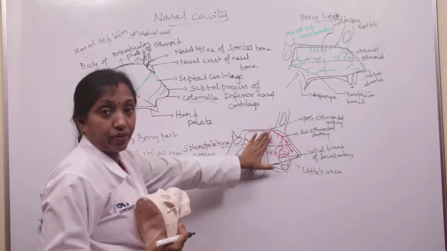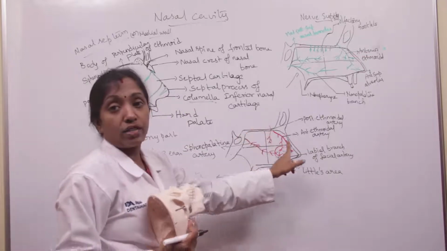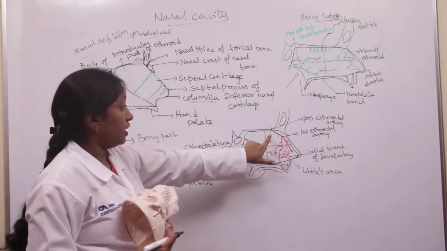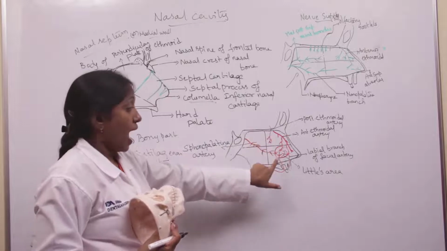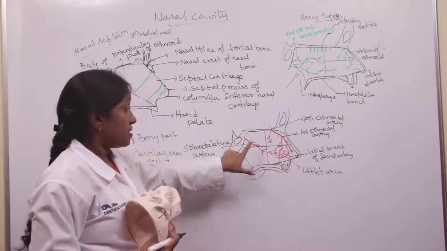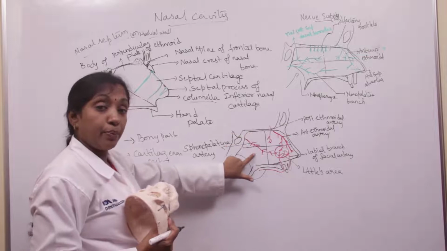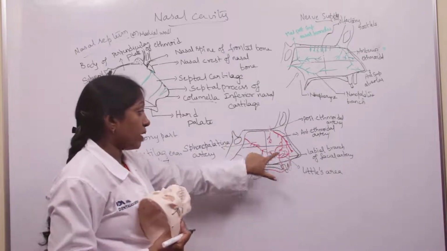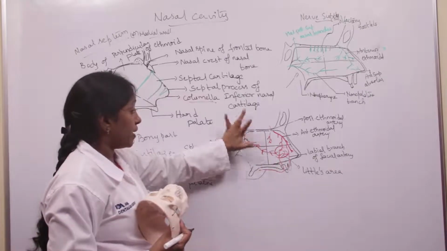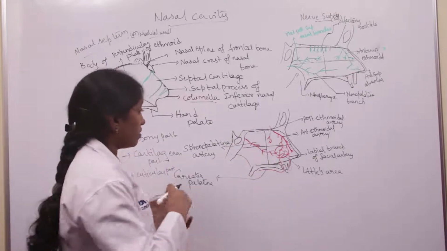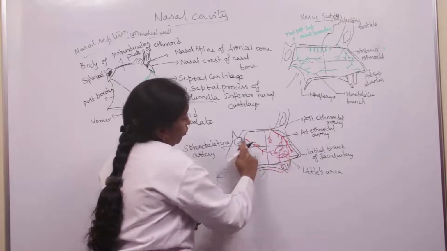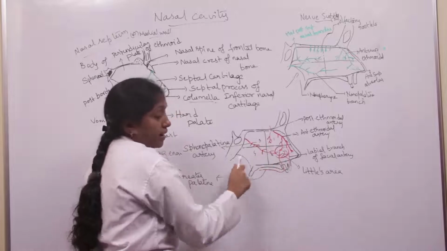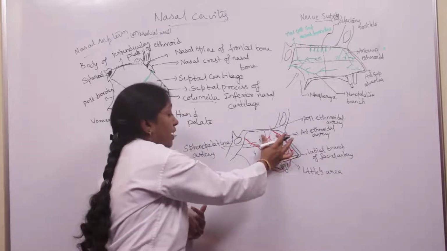The nasal septum is divided into 4 quadrants. Look here, this is the antero-superior quadrant and this is the antero-inferior quadrant. This is the postero-superior quadrant and this is the postero-inferior quadrant. So this medial wall of the nose is divided into 4 quadrants: antero-superior, antero-inferior, postero-superior and postero-inferior.